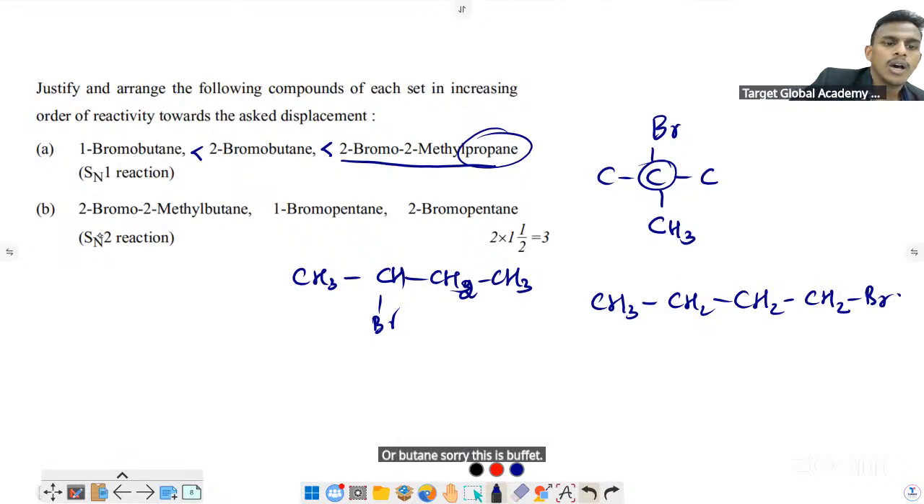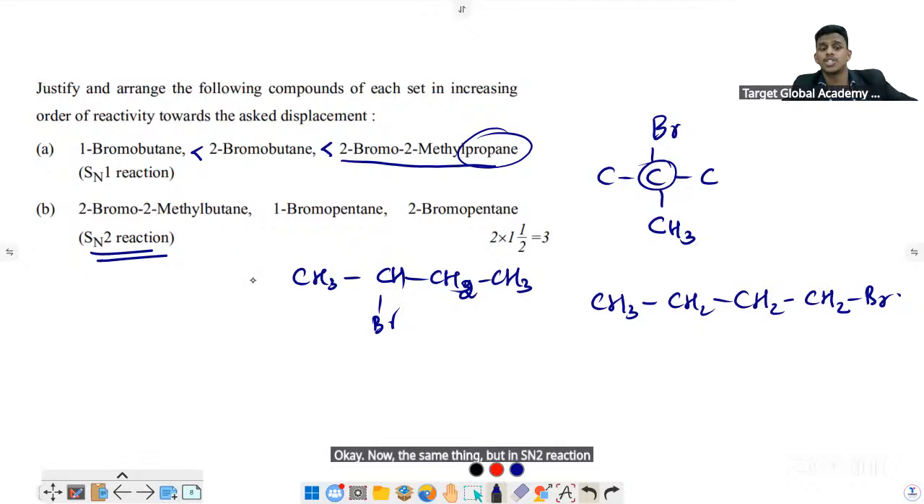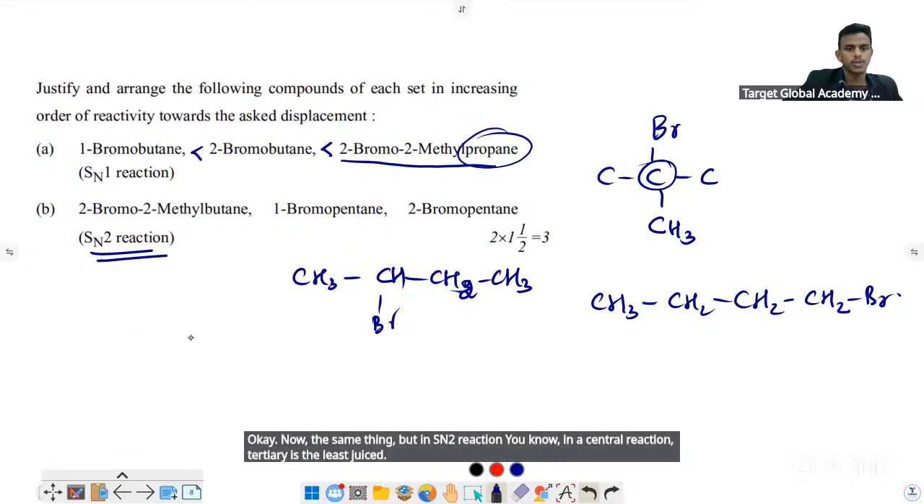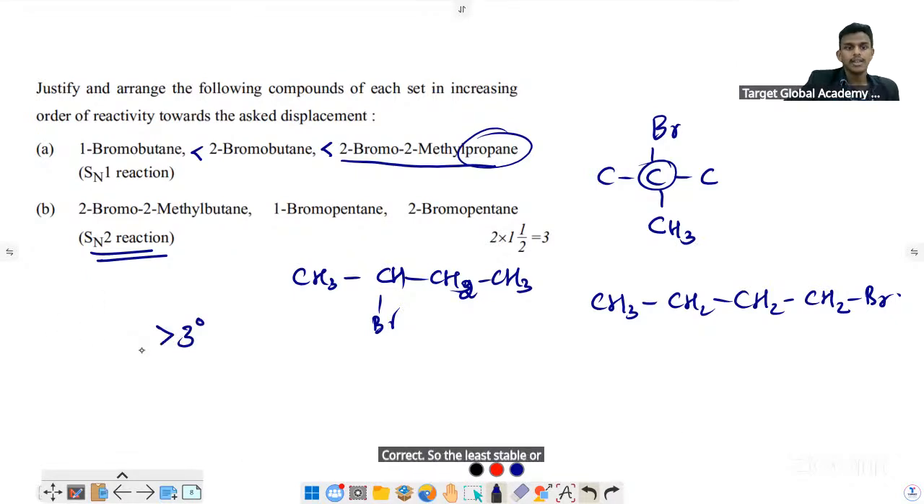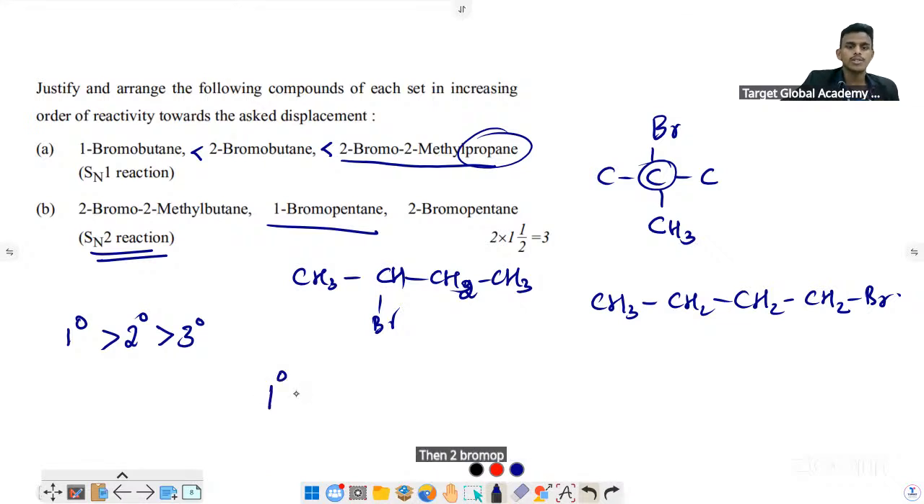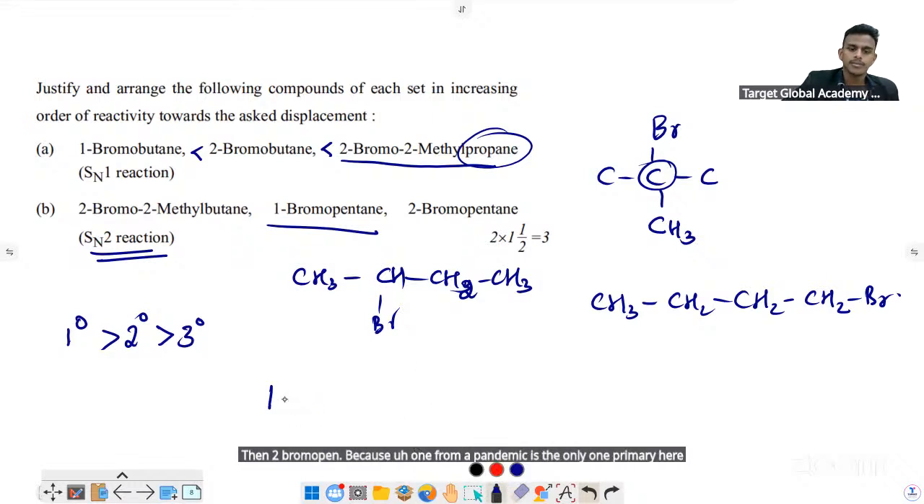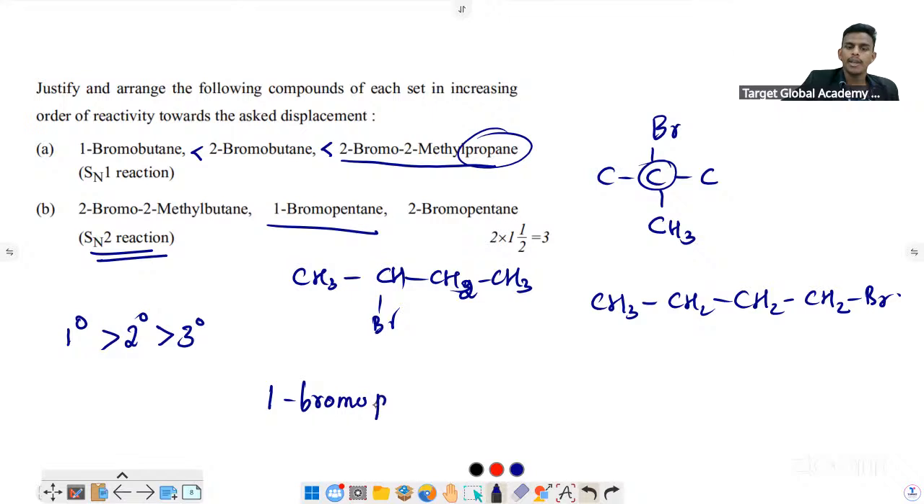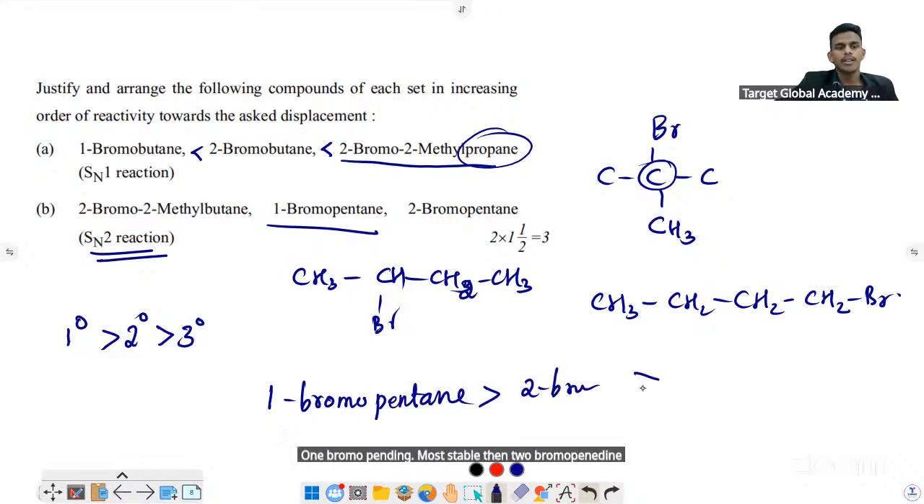Okay. Now, the same thing, but in SN2 reaction. You know, in SN2 reaction, tertiary is the least stable, correct? So the least stable or least reactive. Then you can see secondary, then primary. So here 1-bromopentane will come first, because 1-bromopentane is the only primary one here. 1-bromopentane, most reactive. Then 2-bromopentane, then 2-bromo-2-methyl in terms of SN2.